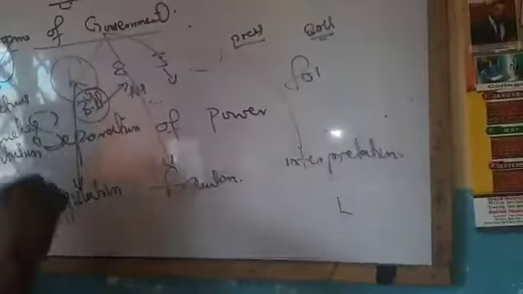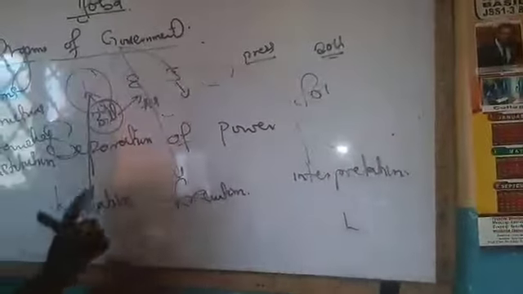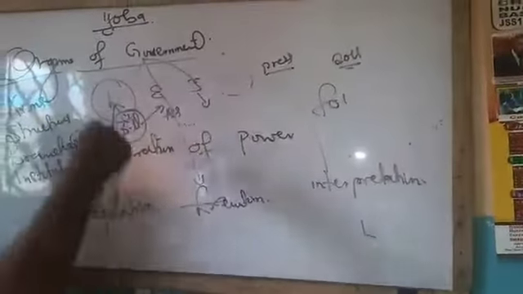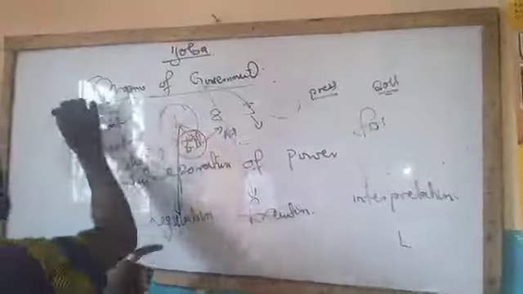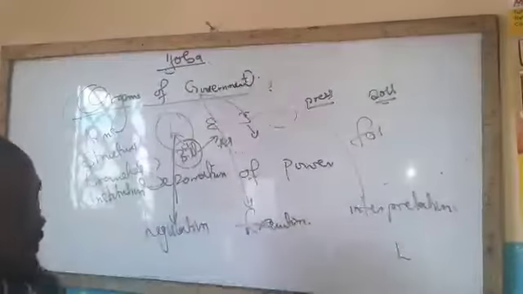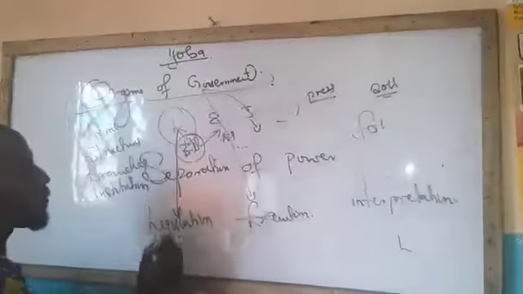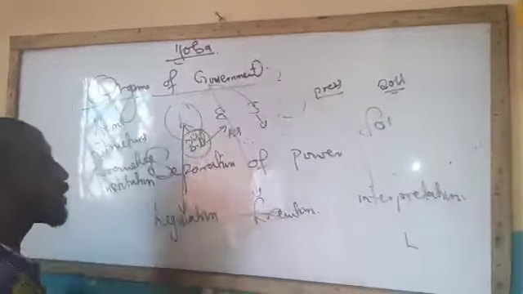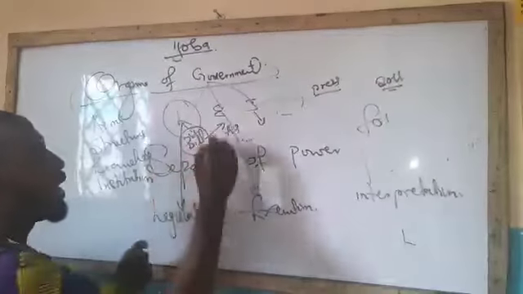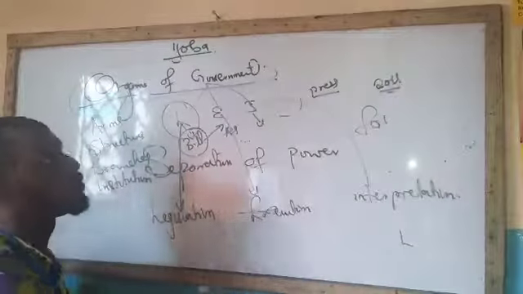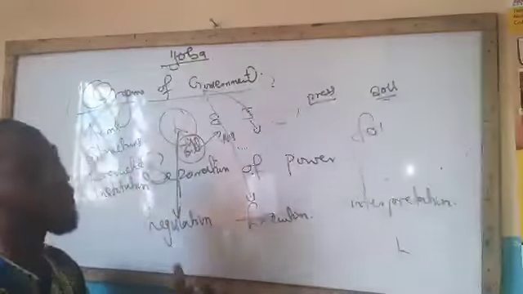We said government is divided into three institutions, structures, or arms, referred to as the organs of government. But their functions are also distinct. The legislature performs legislation, the executive performs execution, and the judiciary interprets or adjudicates.